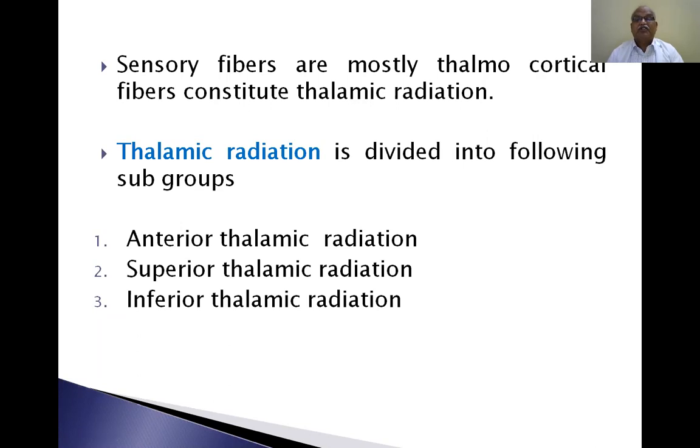Sensory fibers are mostly thalamocortical fibers, constituting the thalamic radiation, which is divided into the following subgroups: anterior thalamic radiation, posterior thalamic radiation, superior thalamic radiation, inferior thalamic radiation. The thalamus is nothing but an oval mass, like an egg.